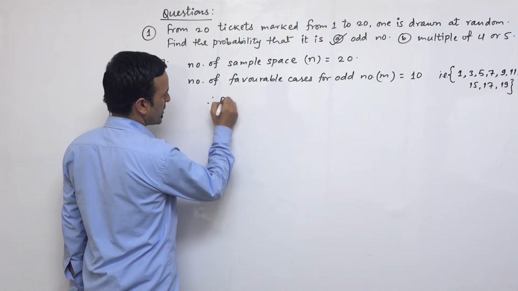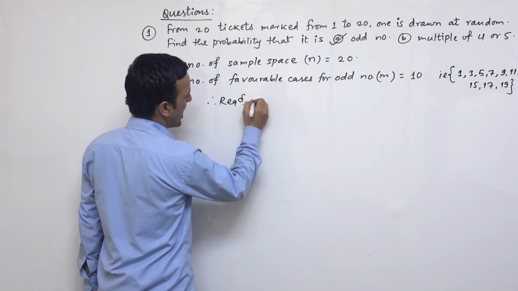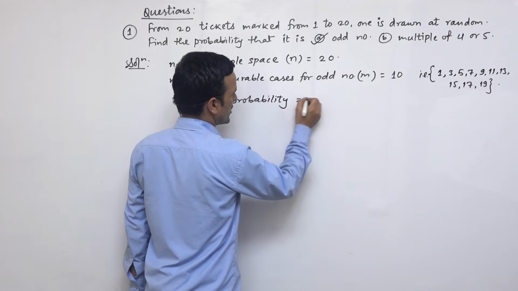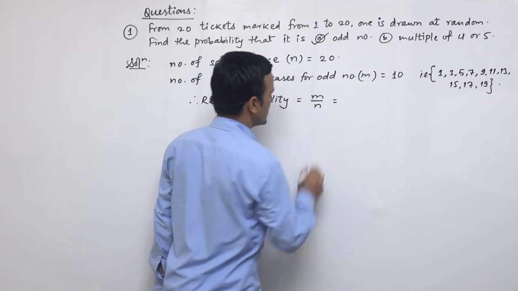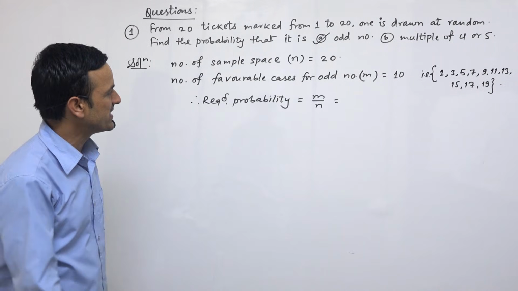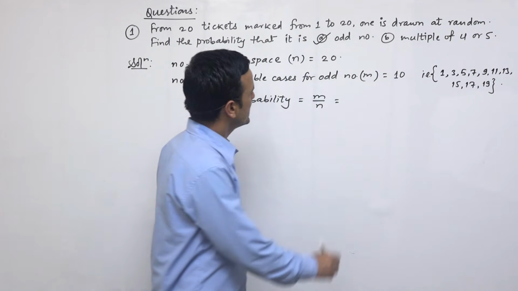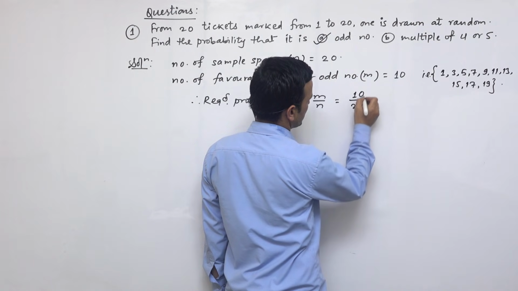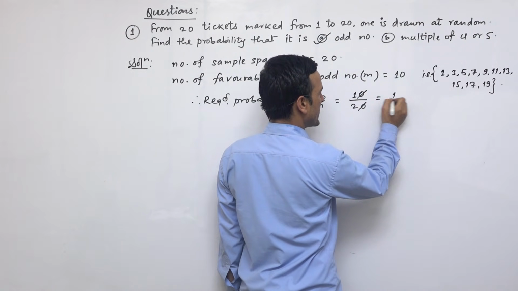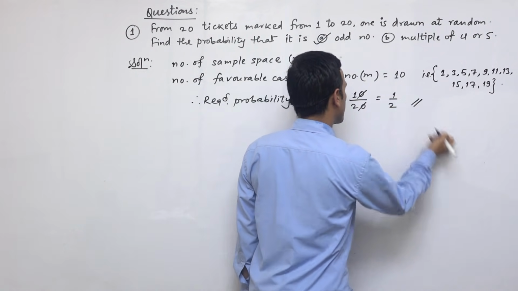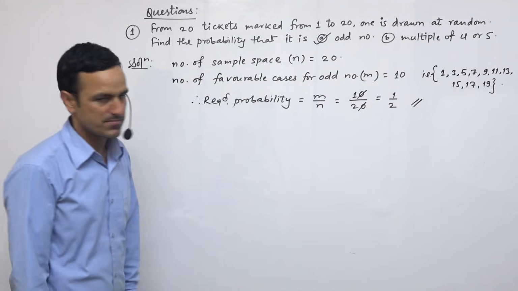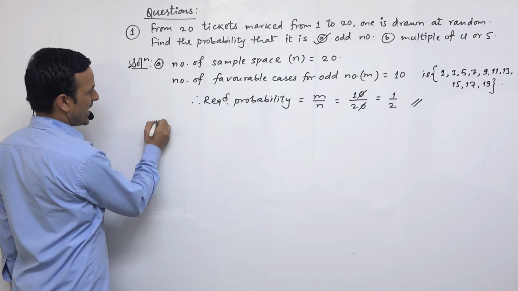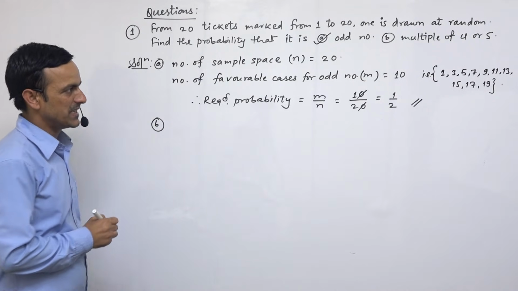And therefore we can write down the required probability. Required probability is equal to m upon n. This is the formula to find the probability, m by n. And here m is 10 and n is 20. If we cut down 0 and 0, then we get 1 by 2. So this is the probability for odd number. So this is the solution of A. And let's go to solution B.